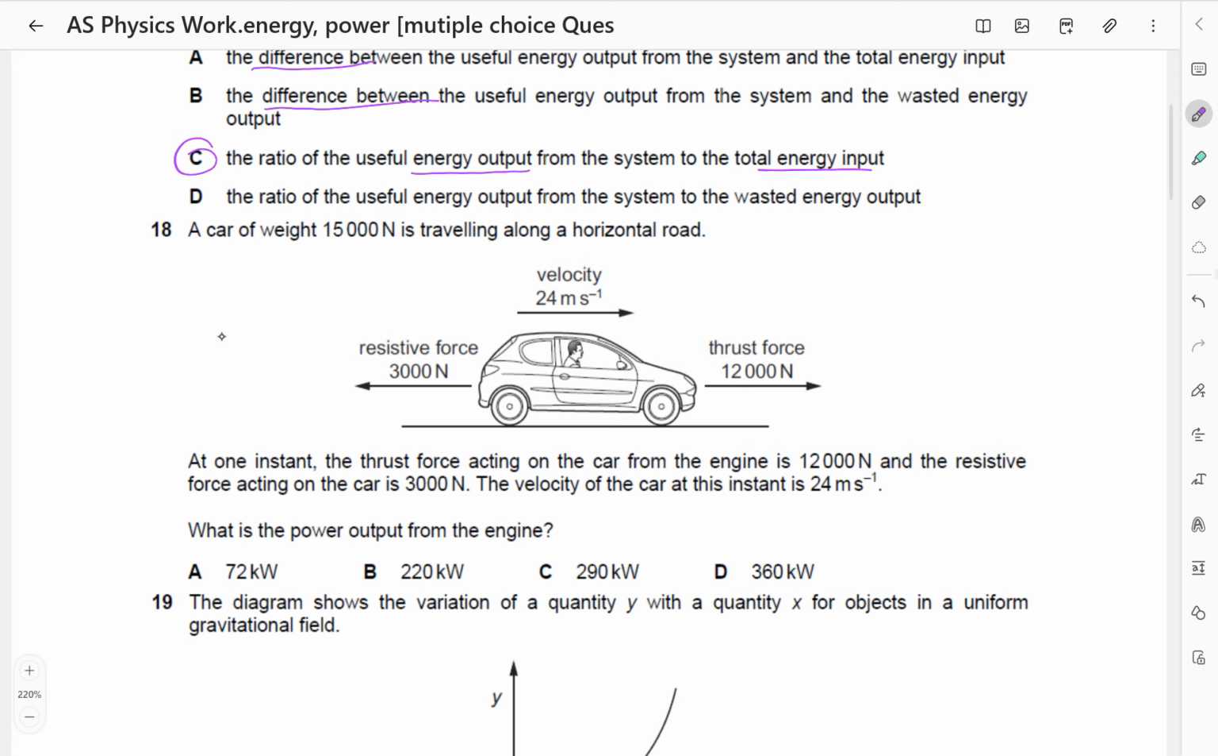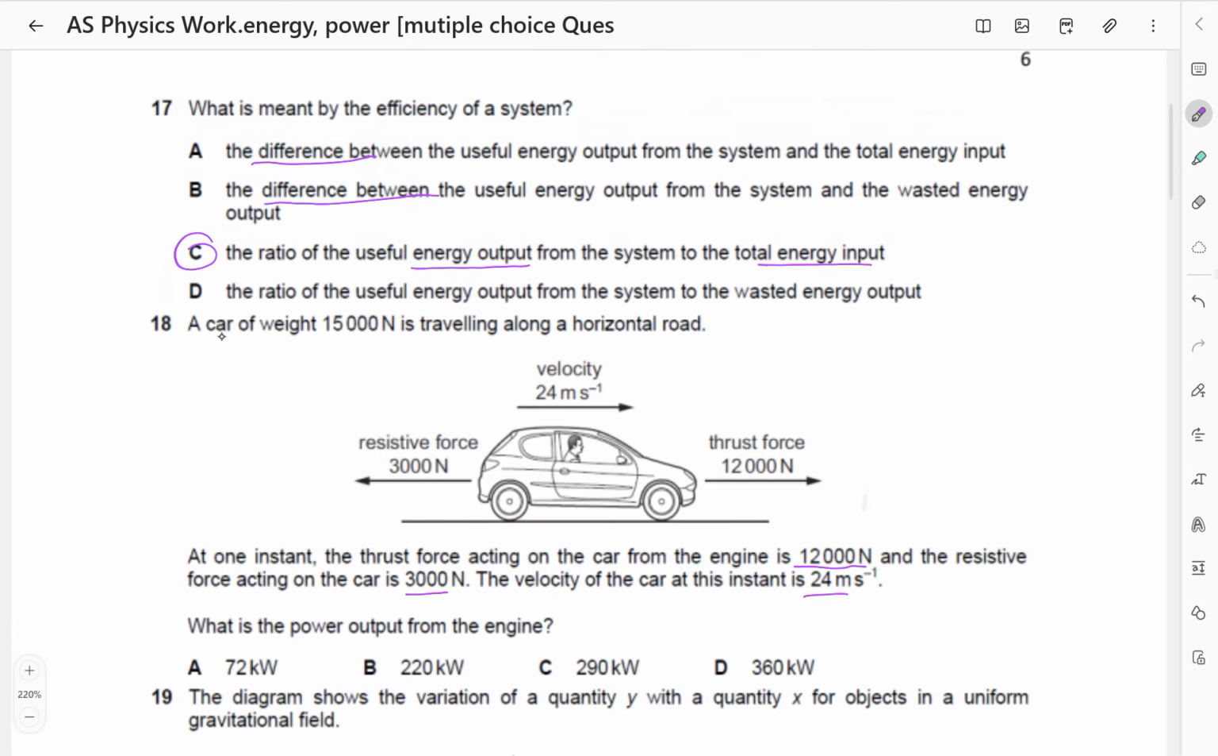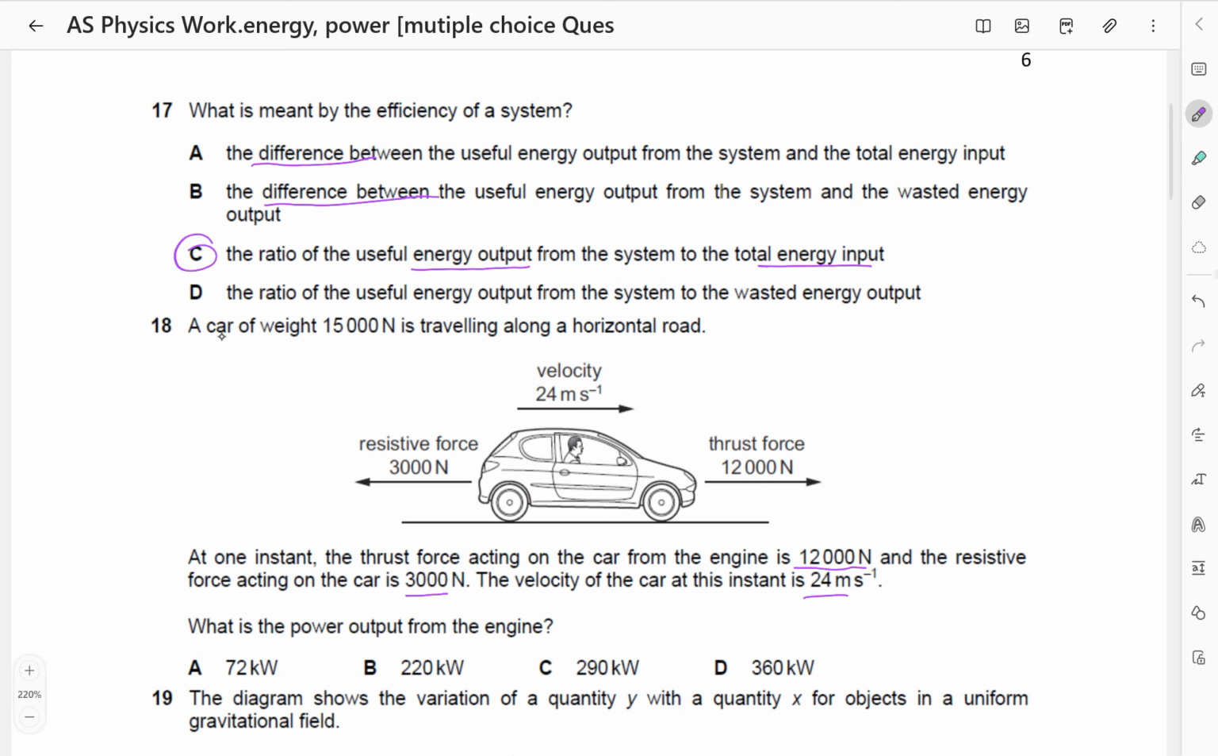At one instant, the thrust force acting on the car from the engine is 12,000. The resistive force acting on the car is 3,000. The velocity of the car at this instant is 24 meters per second. What is the power output from the engine? Of course, for the power output from the engine, we shall only consider the thrust force, because the thrust force is the one trying to overcome resistance and driving the car forward.